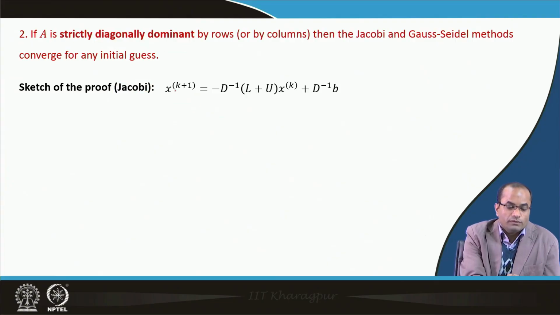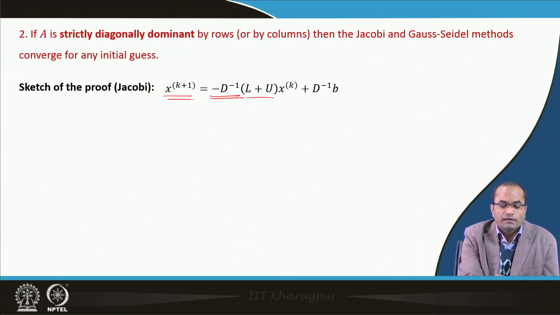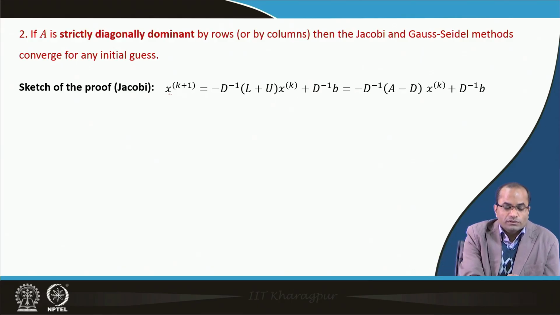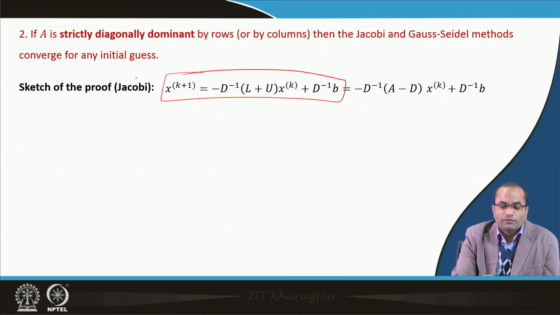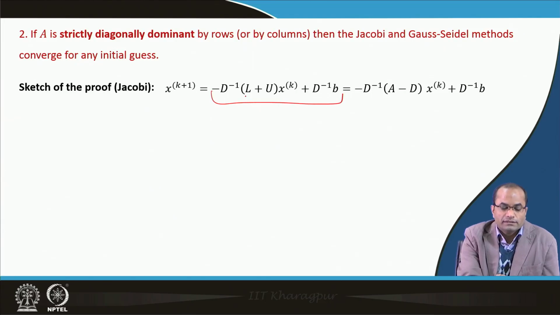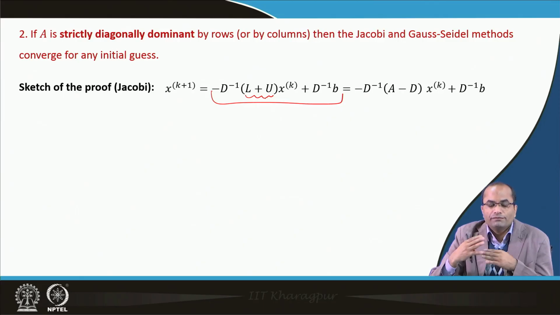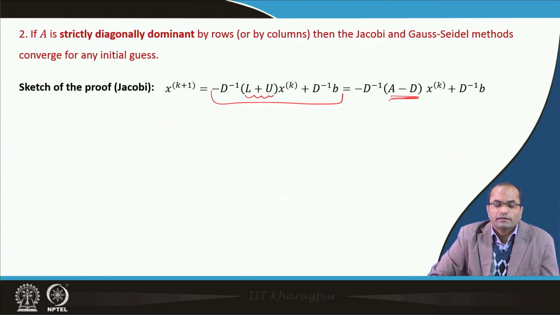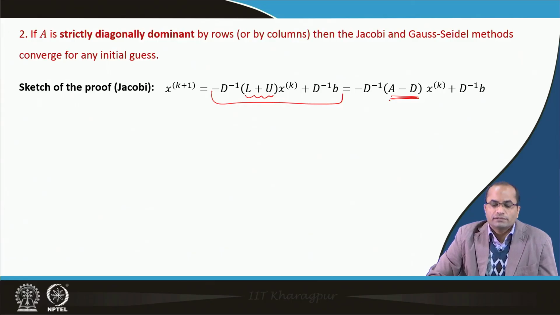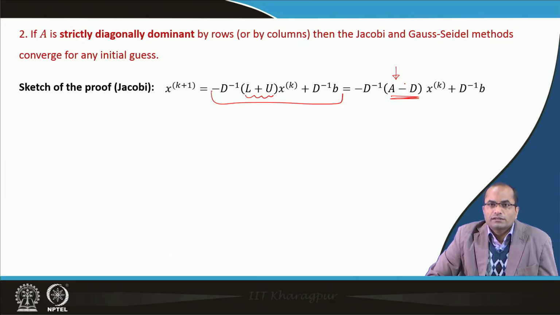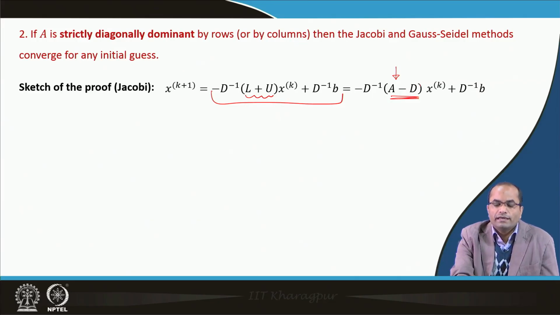If we take the Jacobi one, x^(k+1) is equal to minus D inverse (L plus U) x^k, plus we have D inverse b. This was the scheme written in matrix form. What we have done now, in this right-hand side part, is write L plus U, because L plus U is the lower triangular matrix plus the upper triangular matrix. If we add the two, it is nothing but A minus T. We can write this L plus U as A minus T. A is the complete matrix, and if we remove the diagonal entries, putting 0 instead of them, then in A that is actually L plus U, or A minus T.